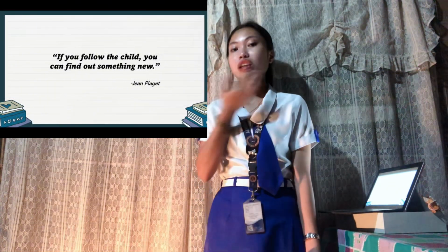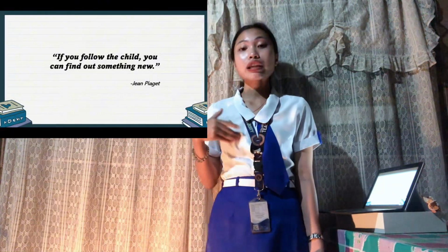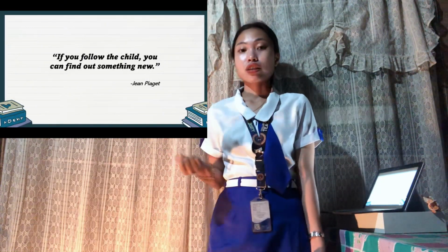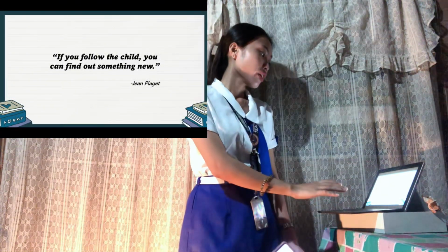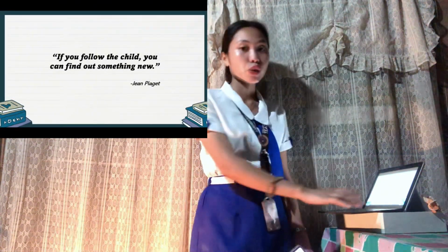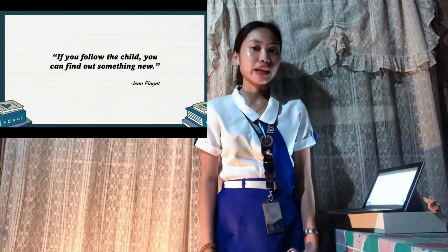Right? Piaget believed that by carefully observing children's actions and interactions, we can gain insights into their cognitive processes. And you can find out something new. This highlights the discovery aspect of learning.